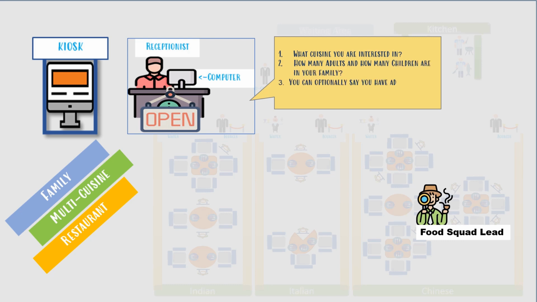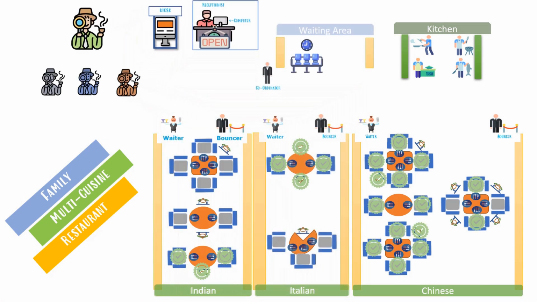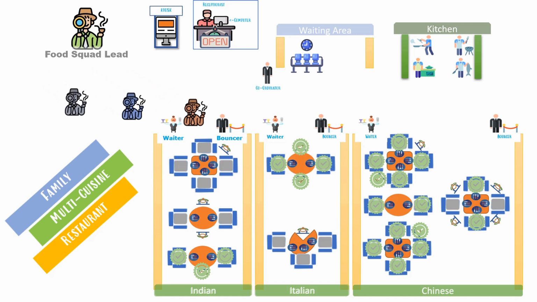Again, the same questions are asked by the receptionist. The Food Squad answers he needs 1 adult chair in every cuisine room. And that's what he specifically needs. He wants to put an inspector in every room at the same time so that they can monitor the quality of the food that is being produced by each cuisine in the restaurant.